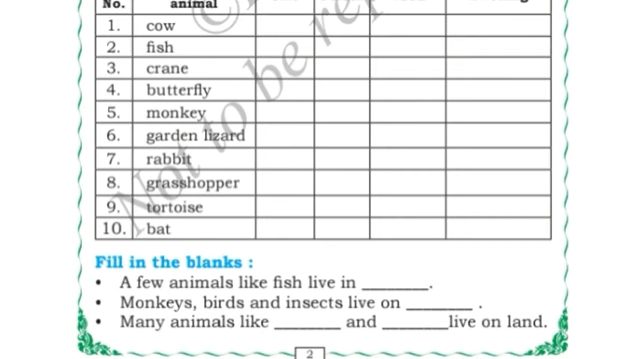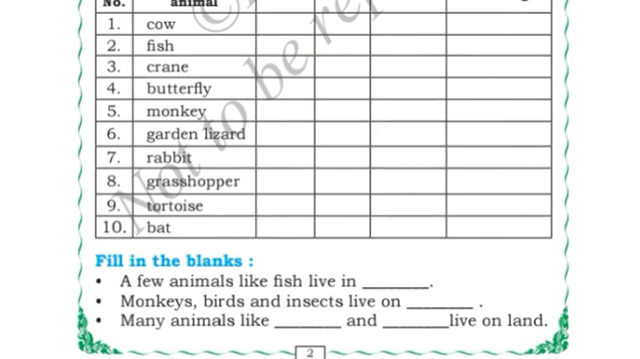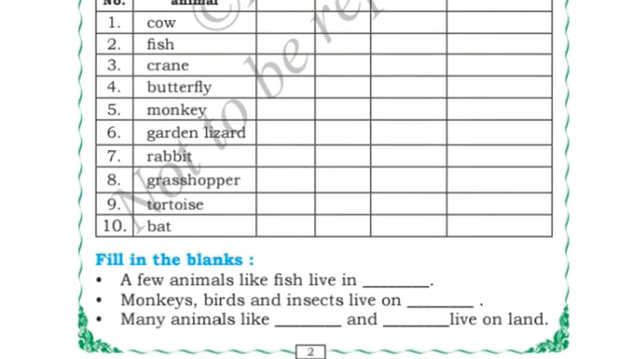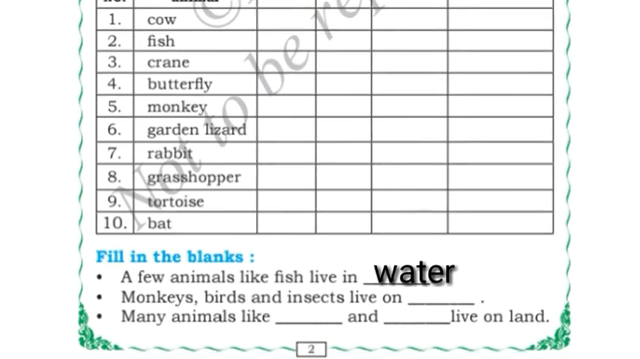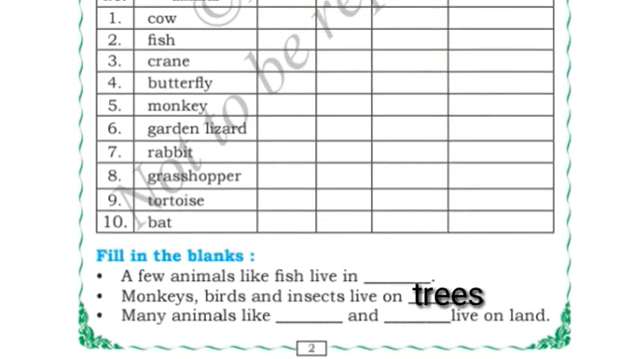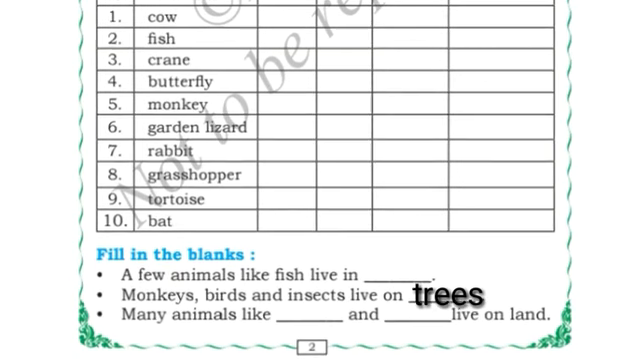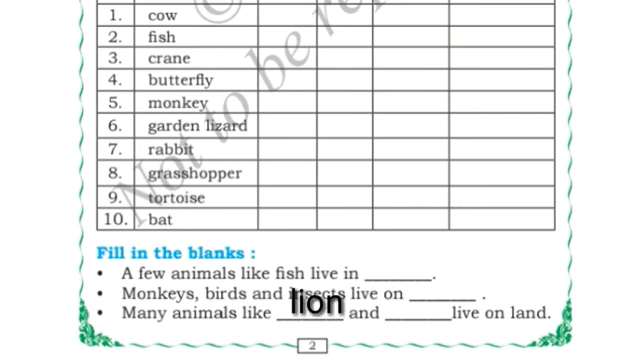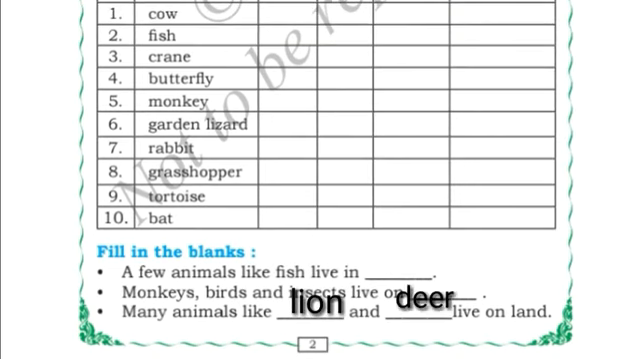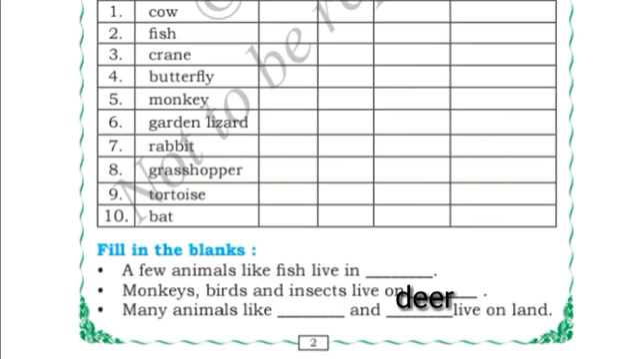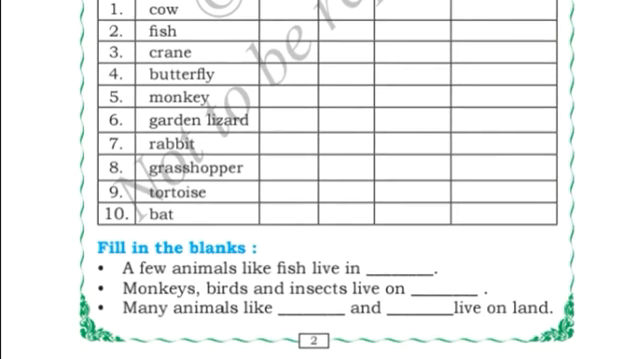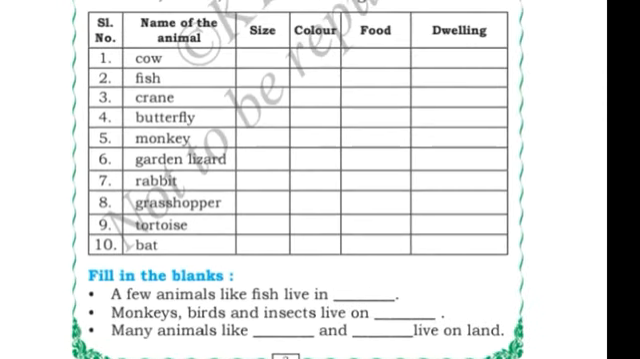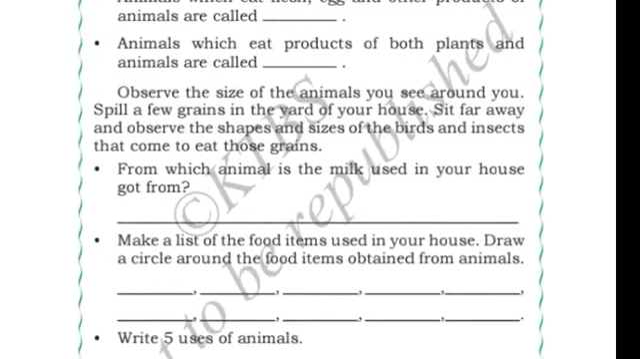Okay, now fill in the blanks. A few animals like fish live in dash. Fish live in water, so here you can write water. Monkeys, birds and insects live on dash. They live on trees, you can write here tree. Many animals like dash and dash live on land. Here you have to write the examples of 2 animals which live on land. Shall we write lion and elephant? Lion, elephant, cow, deer, whichever animals that live on land, you can write the names of them. Okay, let us move to the next.